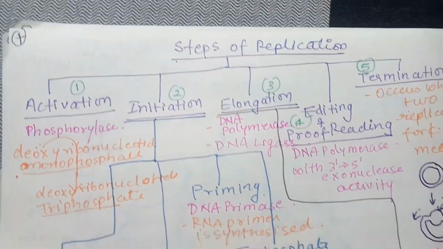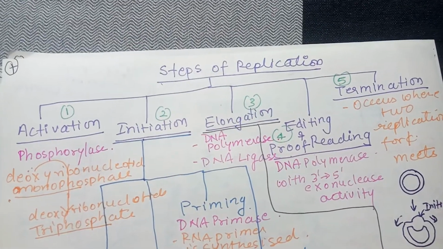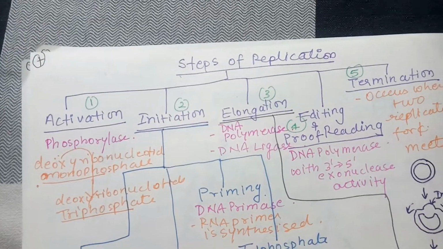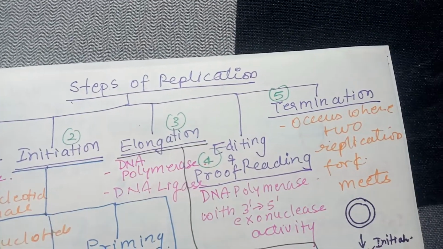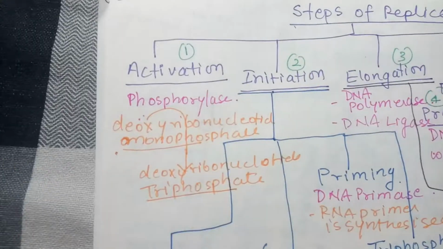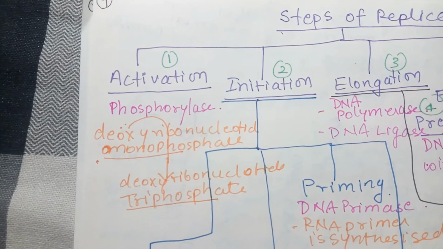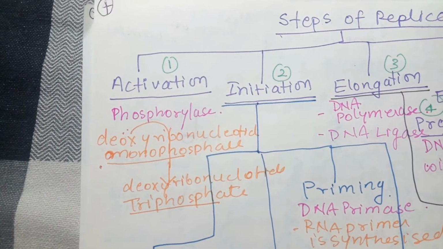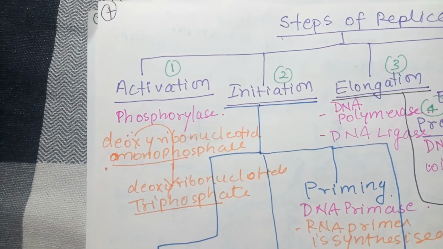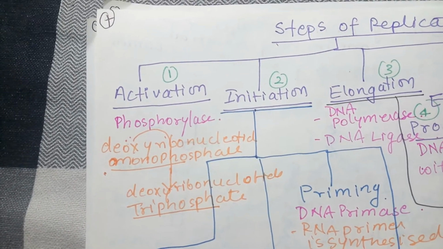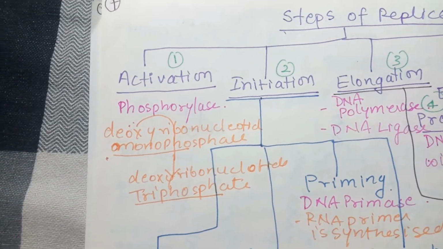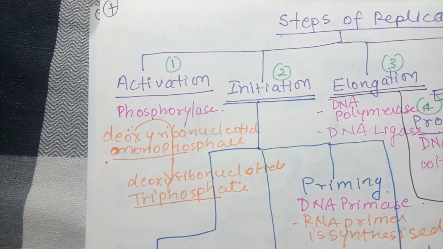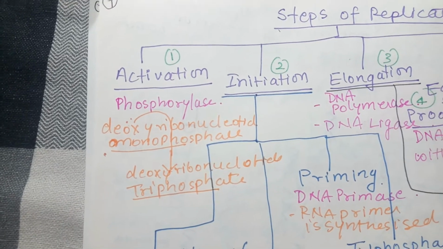So the steps of DNA replication, there are mainly 4 or 5 steps: activation, initiation, elongation, editing and proofreading, and termination. So in activation, what happens? The deoxyribonucleotide monophosphates are activated so that they are ready to be used in the process of replication, and during the activation they are converted from the monophosphate to triphosphate forms.